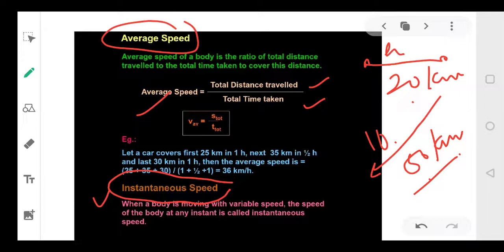Suppose at 10 o'clock I meet you and ask what is the speed of your car now, and you say 5 kilometers per hour. That will be called the instantaneous speed, the speed at that particular instant of time. So we have 3 different types of speed: uniform speed, average speed, instantaneous speed.